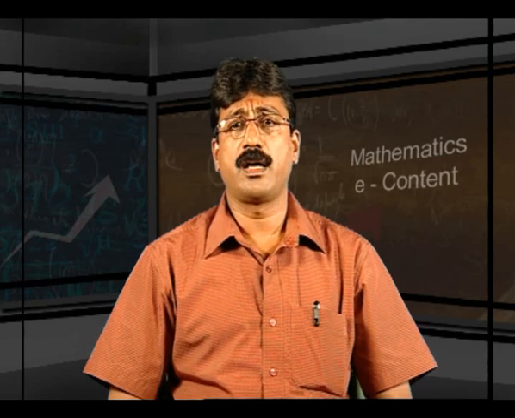Let A equal to {1, 2, 3, 4, 5} and B equal to {0, 1, 2, 3} and R equal to {(1, 0), (2, 1), (3, 2), (4, 3)}. Is R a function from A to B? Here R is a subset of A cross B, but not every element is a first component. So, R is not a function from A to B.